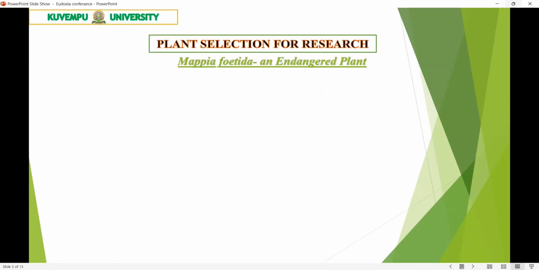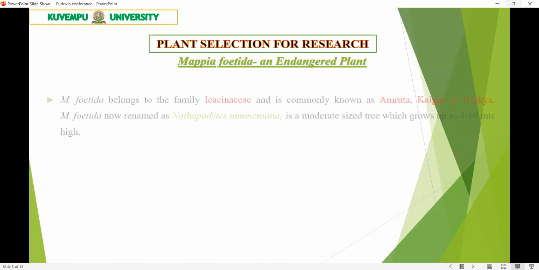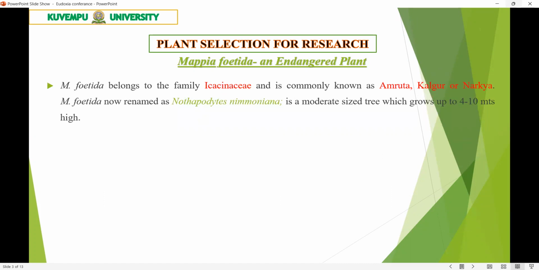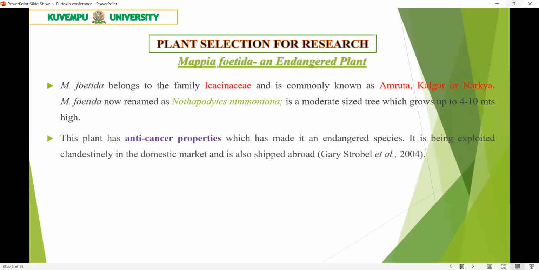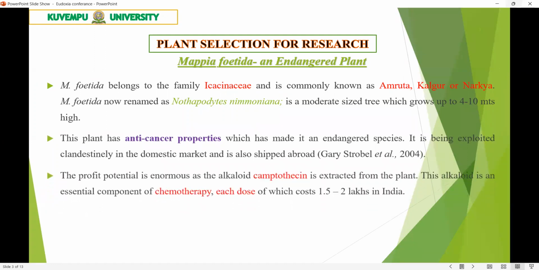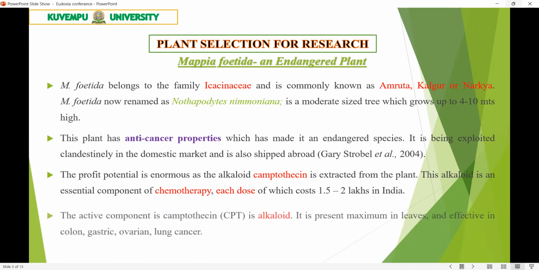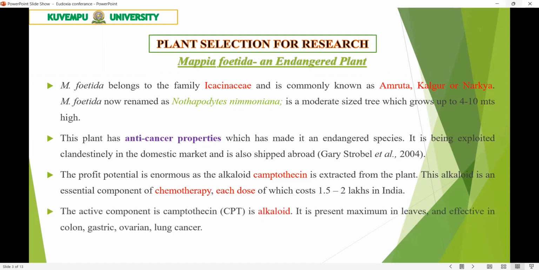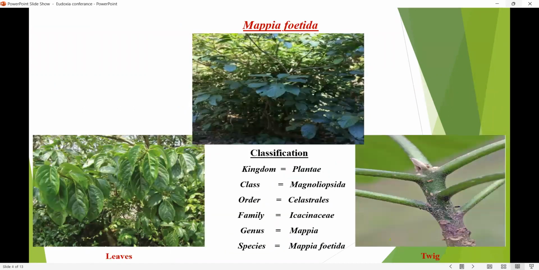Here, for plant selection in my research, I selected the Mappia foetida plant, which is an endangered plant. This plant belongs to the family Icacinaceae, also called Amruta Kalgur, and it has anti-cancer properties, which has made it an endangered species. The profit potential is an enormous alkaloid compound, here camptothecin. This camptothecin acts as an alkaloid and can be used in the treatment of cancer. This is the plant I have selected, especially from the Western Ghats region.